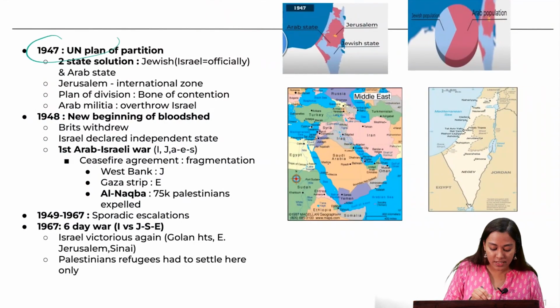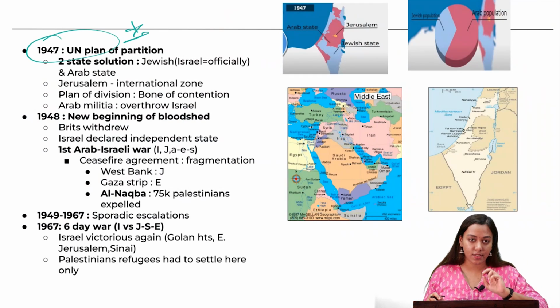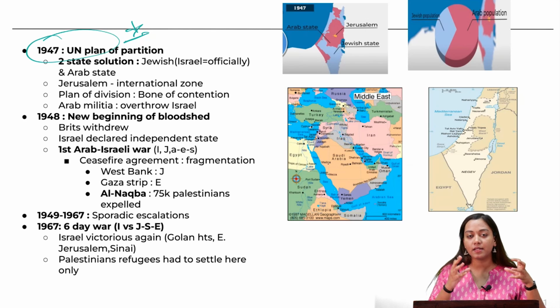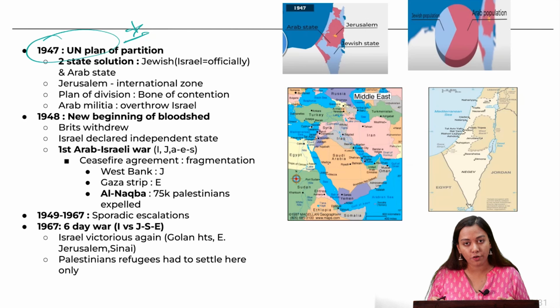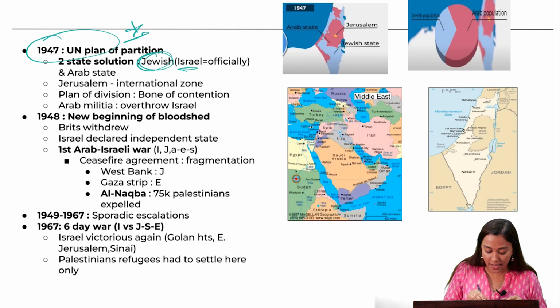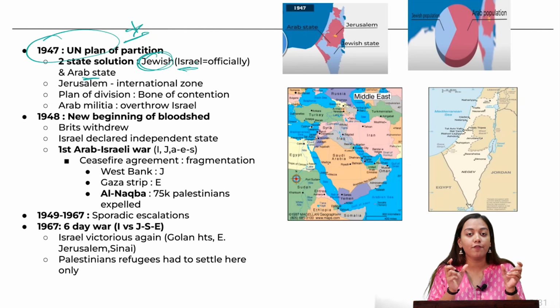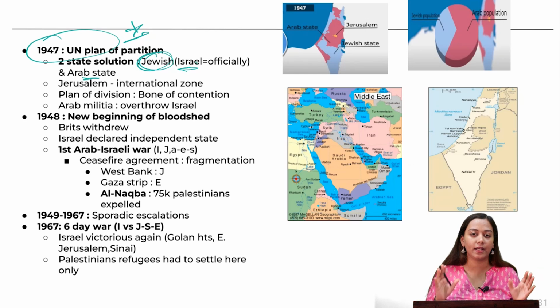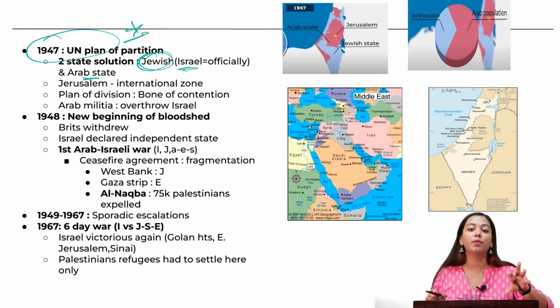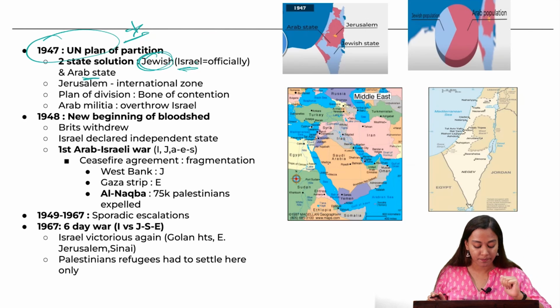Now, when the United Nations comes in 1947, it will propose a two-state solution. This is a question asked in prelims also. Two-state solution proposes that people who are living in this area of the British Mandate of Palestine will now be divided into two areas: first, the Jewish land of Israel, and second, the Arab state of Palestine. This is the first time Israel was given an official status by the United Nations, and it was considered one among the members of the United Nations, but Palestine was not considered a member back then.